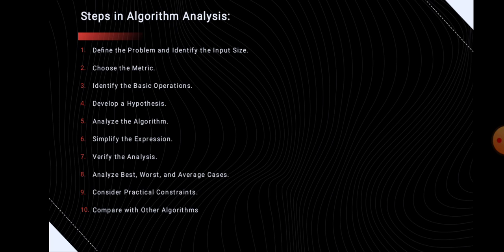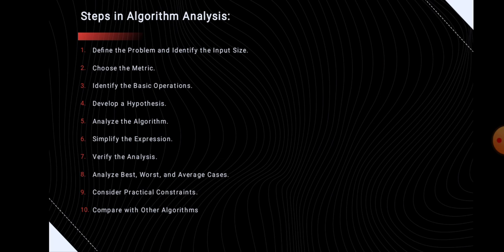Next is to simplify the expression by using asymptotic analysis. I will discuss it later. And next we need to verify the analysis by using proof or empirical testing. That means we need to verify the theoretical analysis by mathematical proof to ensure the correctness, and empirical testing and benchmarking to compare with the theoretical prediction.